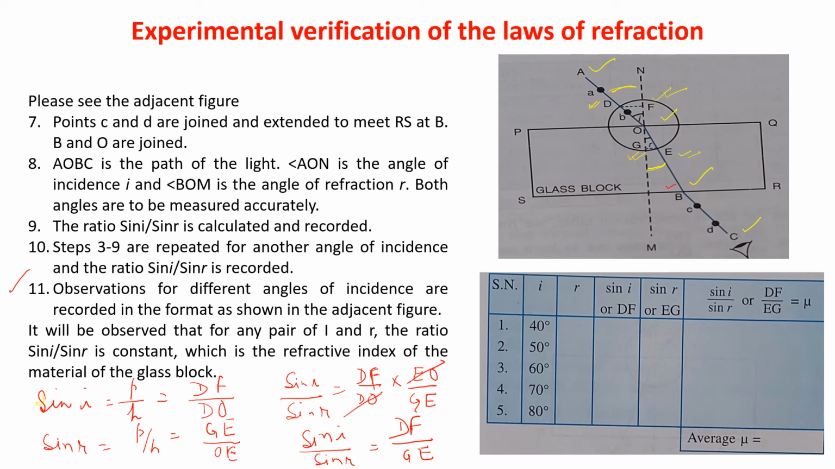Now you see here, this is the table. The first column is angle I, that is, you are changing the angle of incidence according to your wish. As you change the angle of incidence, everything will change. Your R value will change, your sin I value will change, sin R will change, sin I by sin R will change, and the mu value should come equal or constant for all the cases: 40 degree, 50 degree, 60 degree, 70 degree, 80 degree. After getting all the values, you have to find out the average of that.